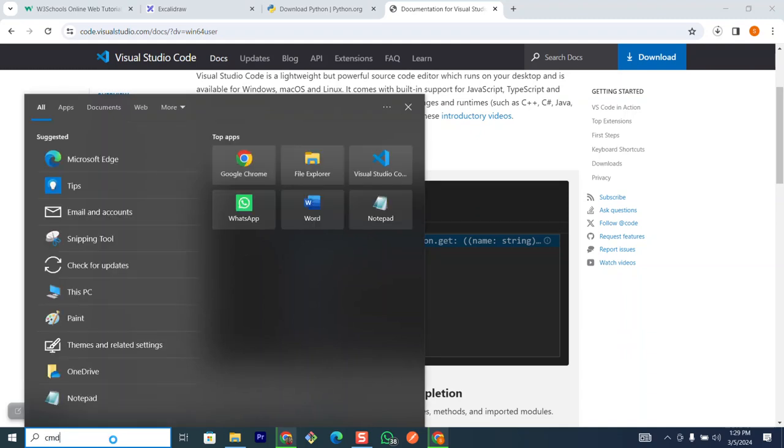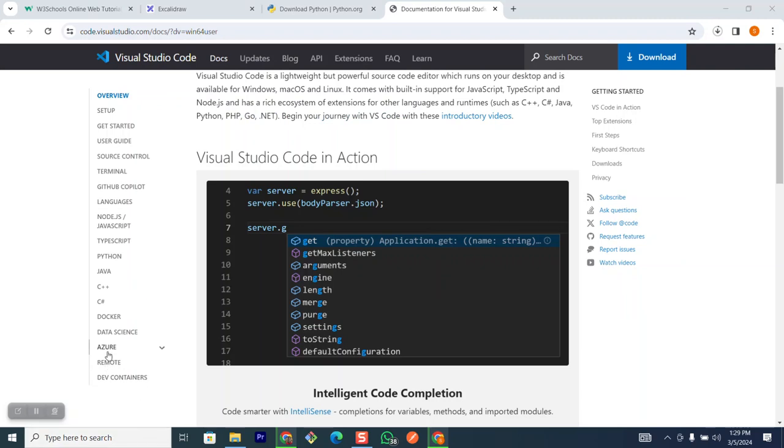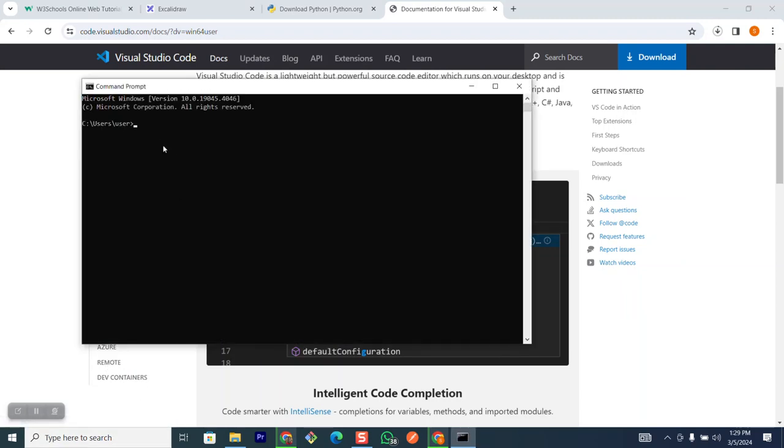On Windows, the easiest and fastest way to open terminal is just to type cmd and open your command prompt. Once your command prompt is open, you can now say python --version. This command is used to check if Python, or which Python version, is installed in our system. Once we run that, you can see that we have Python 3.11.5.